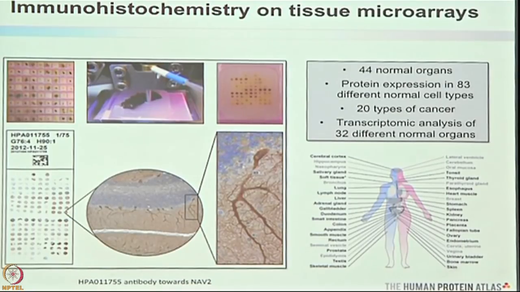And there was a very pertinent question raised about what is considered normal. Normal means, in this case, not cancer. Most of these tissues have been obtained from Swedish subjects who either underwent an autopsy or who underwent surgery for a non-cancerous condition. That's why in some of these tissues there is a mild inflammation present, but it's as close to normal as we can get.